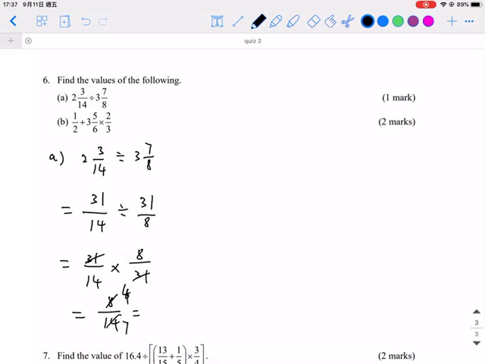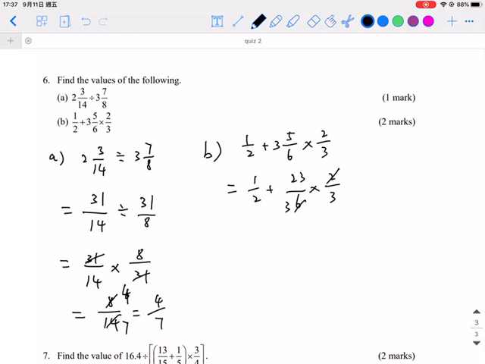Which should be 4 over 7. Okay, for part B, remember to do the multiplication of the fractions first. So therefore I change to improper fraction, 23 multiplied by 2 over 3. So with some cancellation, that means 1 over 2 plus 9 over 23, because the new denominator should be 3 times 3, right?